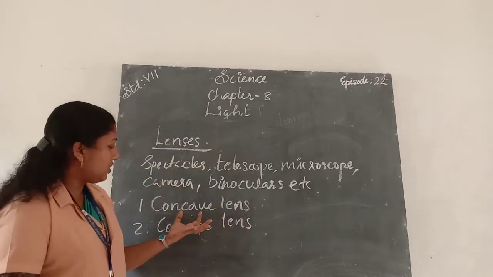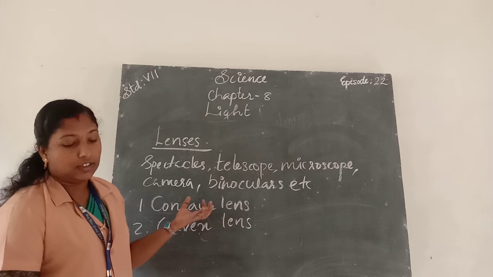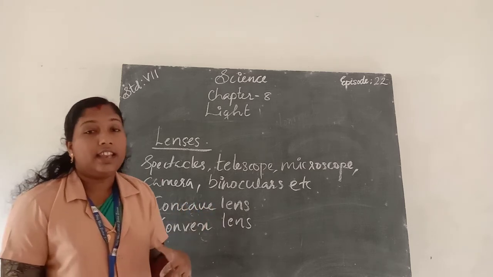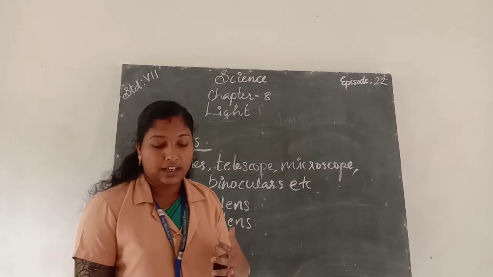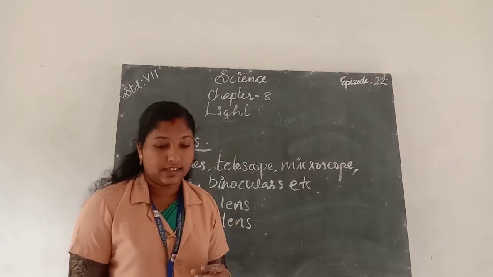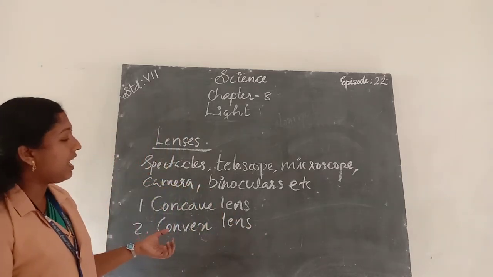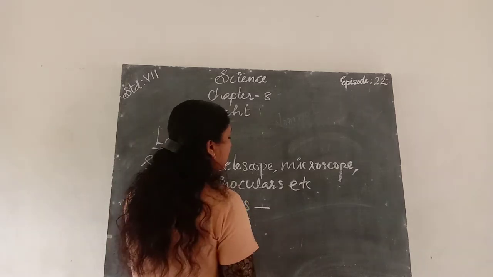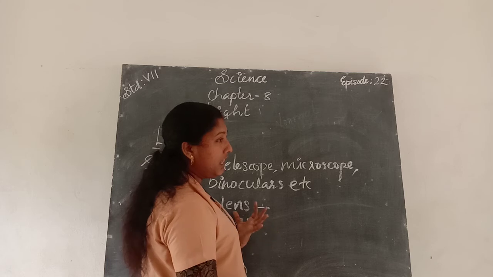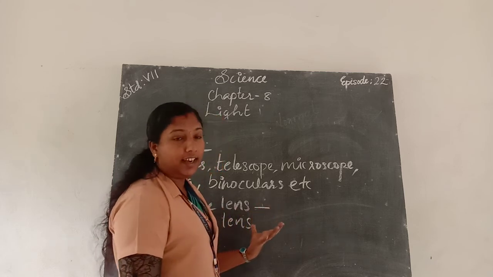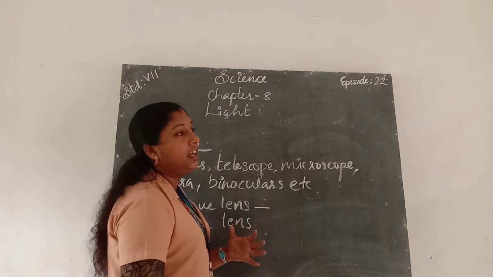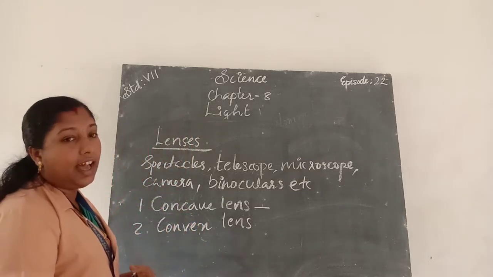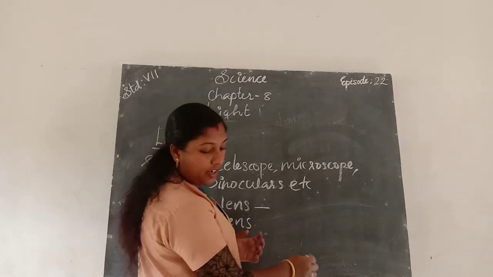If we touch the concave lens, it feels thinner at the middle than at the edges. Those lenses which feel thinner at the middle than at the edges are concave lenses. So all of you listen here.